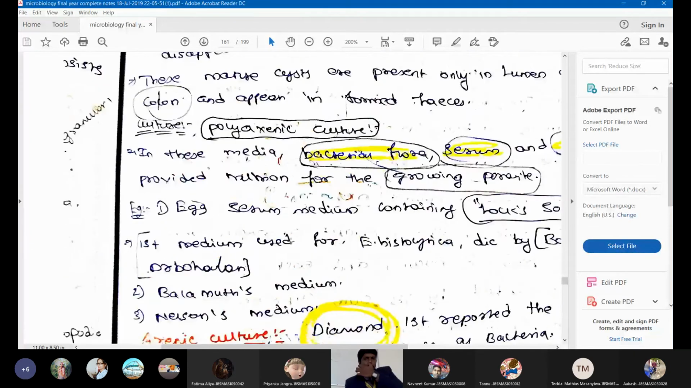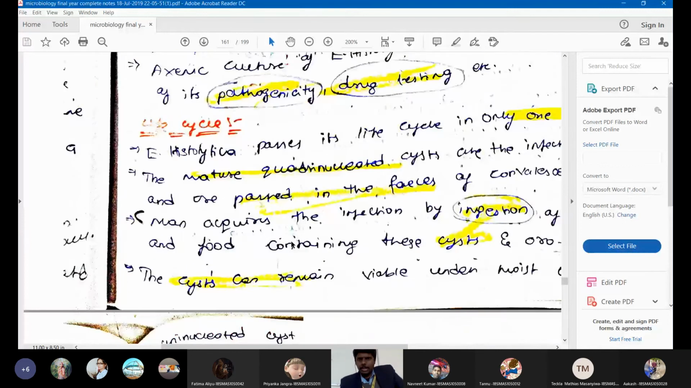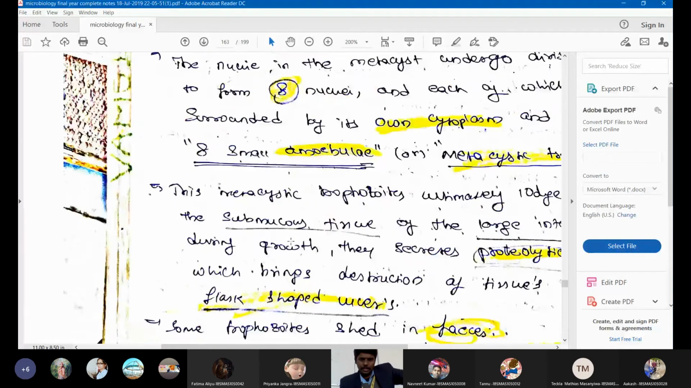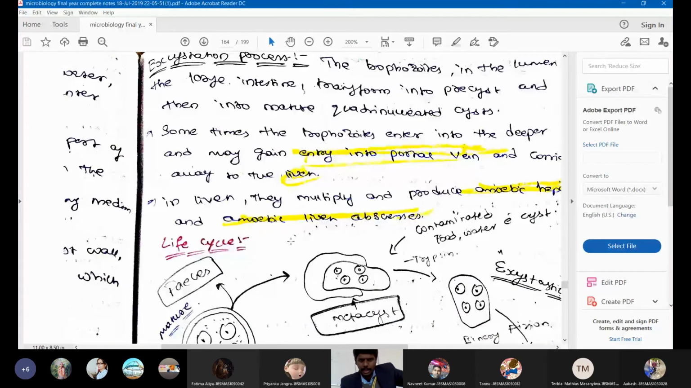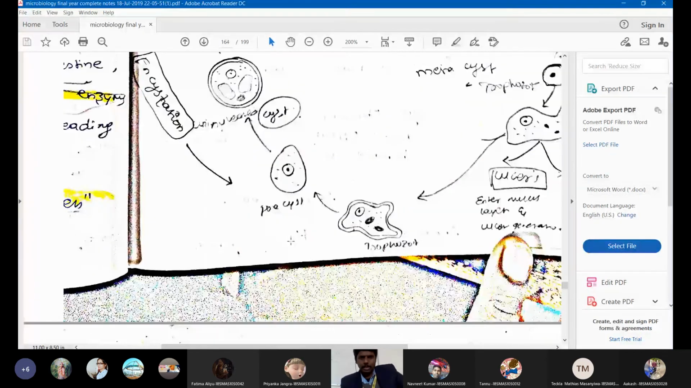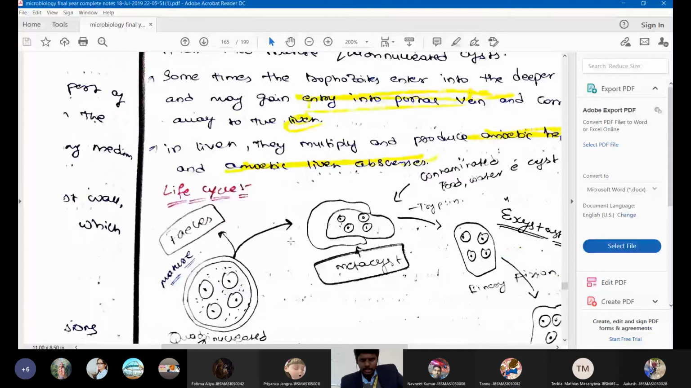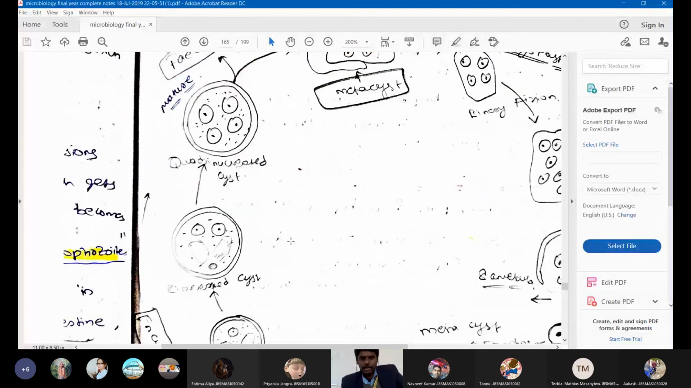So coming to the lab diagnosis, students, lab diagnosis is very simple. I think I can finish this lecture within 10 minutes. I thought lab diagnosis is more, but it is simple only. So kindly pay attention. Now I will discuss the lab diagnosis of Entamoeba histolytica.